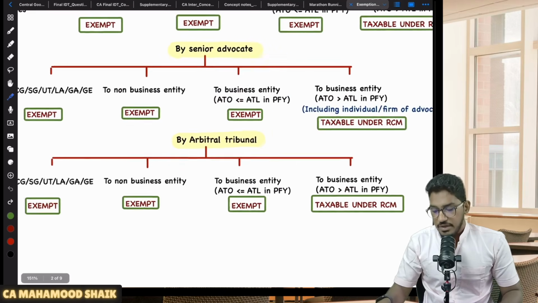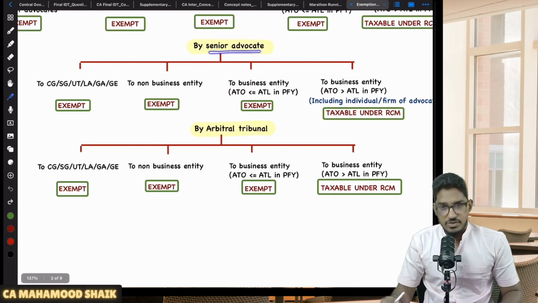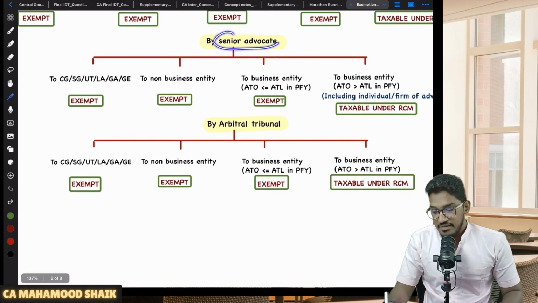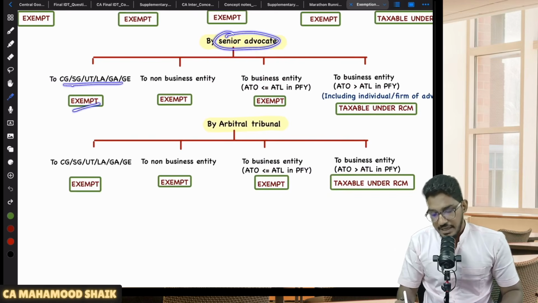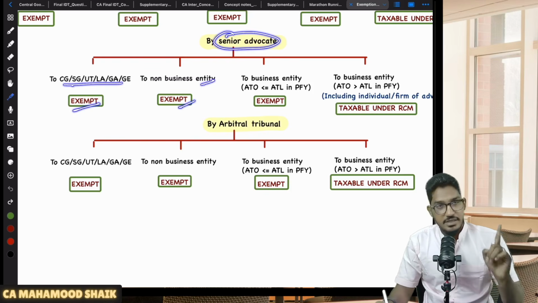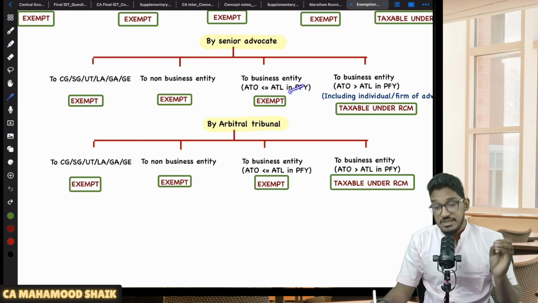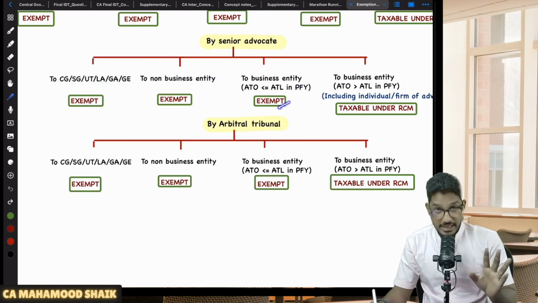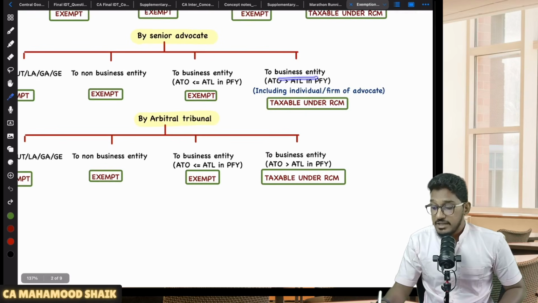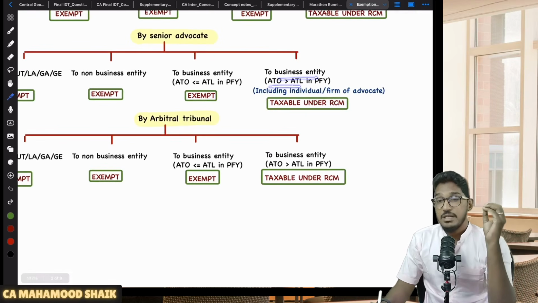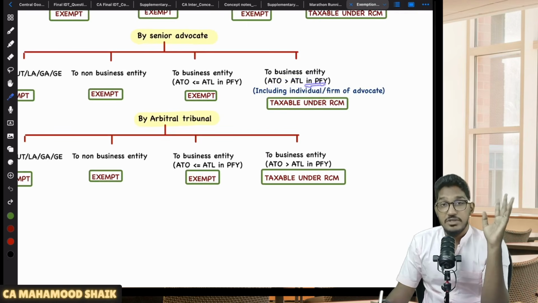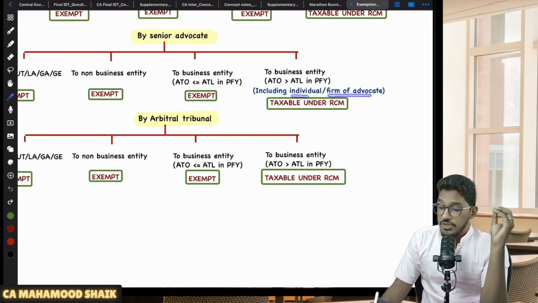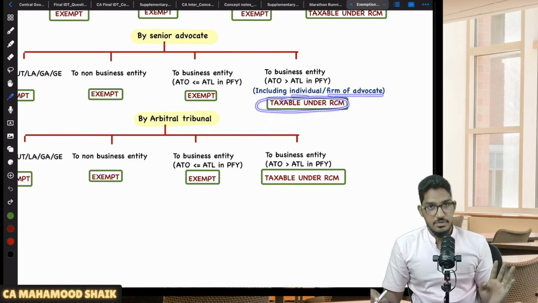Mostly it will remain the same. Mostly the services provided by a senior advocate are going to remain the same. So if the senior advocate is providing services to government, exempt. If it is provided to a non-business entity, exempt. If it is provided to a business entity whose aggregate turnover is less than the applicable threshold limit in the preceding financial year, exempt. If it is a business entity whose aggregate turnover is more than the applicable threshold limit in the preceding financial year, including another individual or firm of advocates, then it will be taxable under reverse charge mechanism.